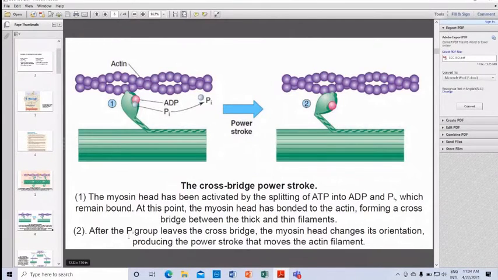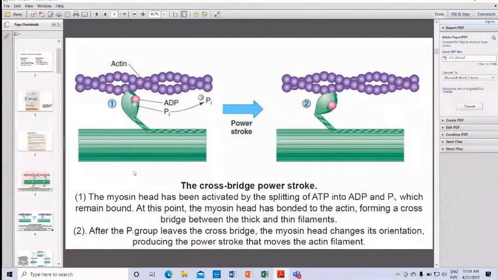After the phosphate group leaves the cross bridge, the myosin head changes its orientation, its conformation, and it produces the power stroke, and that moves the actin filament. So this is how the power stroke occurs.